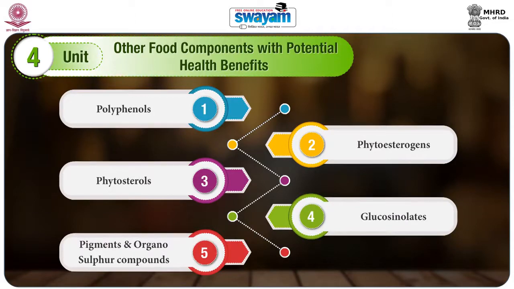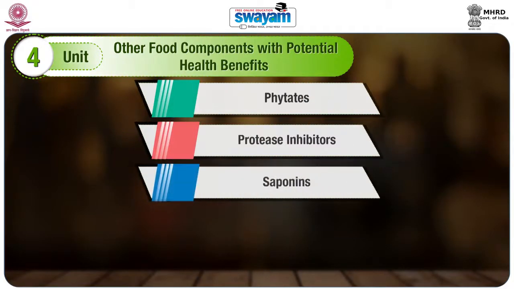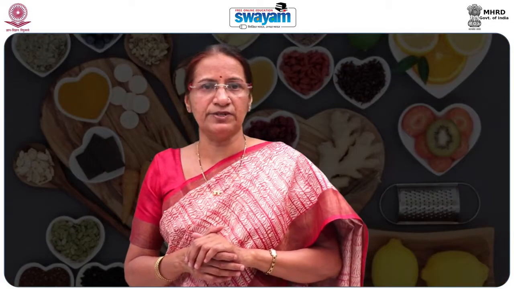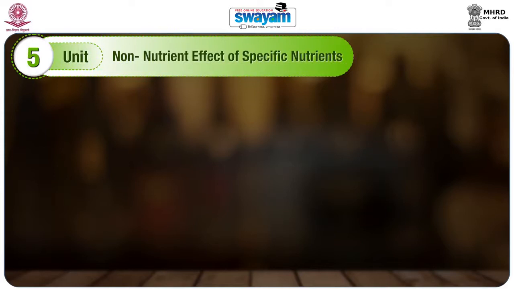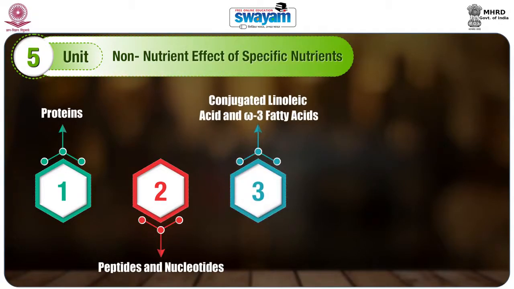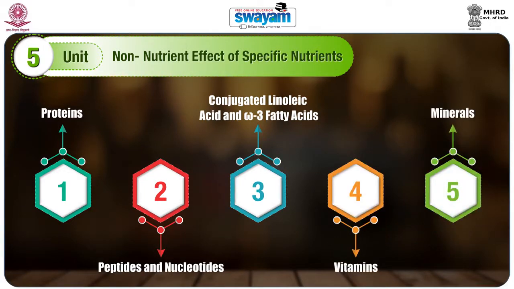lycopene, curcumin, anthocyanins, organosulfur compounds, other components like phytates, protease inhibitors, saponins, amylase inhibitors, and hemagglutinin. This unit also includes active biodynamic principles in spices, condiments, and other plant materials. Unit 5 is on non-nutrient effect of specific nutrients, which shall cover proteins, peptides, and nucleotides, conjugated linoleic acid, and omega-3 fatty acids, vitamins, and minerals.